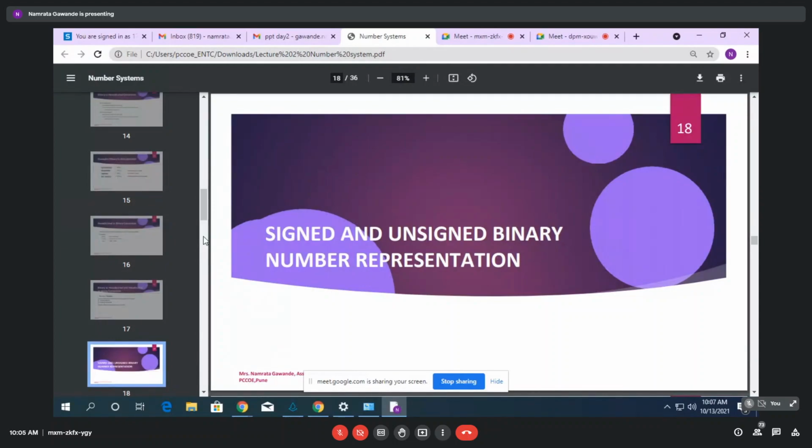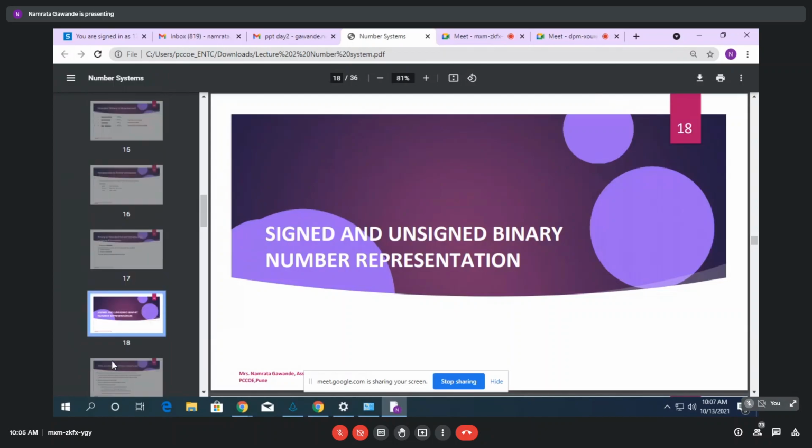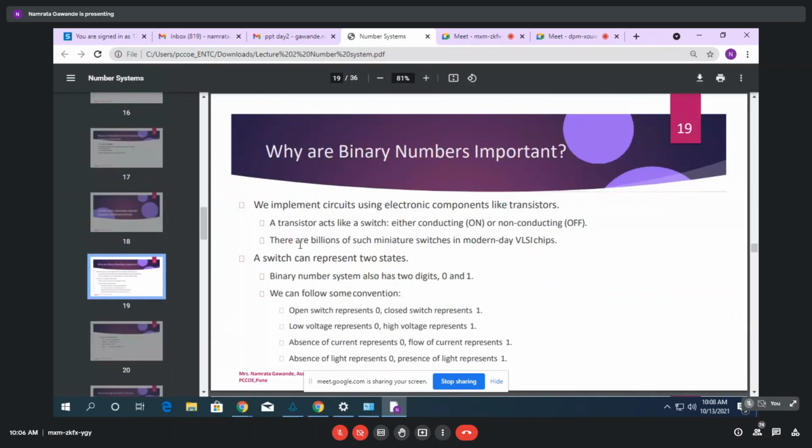We'll start with the next topic, that is signed and unsigned binary number representation. See, when we implement circuits using electronic components like transistors, as we have just seen, 2 bits are considered. Discrete means 2 bits, right? A transistor acts like a switch, either conducting, that is on, or non-conducting, that is off.